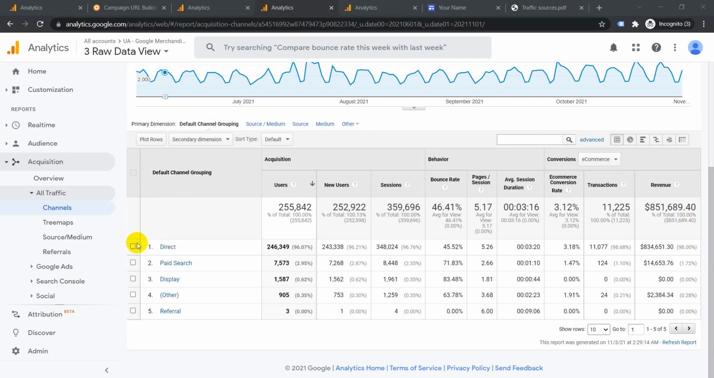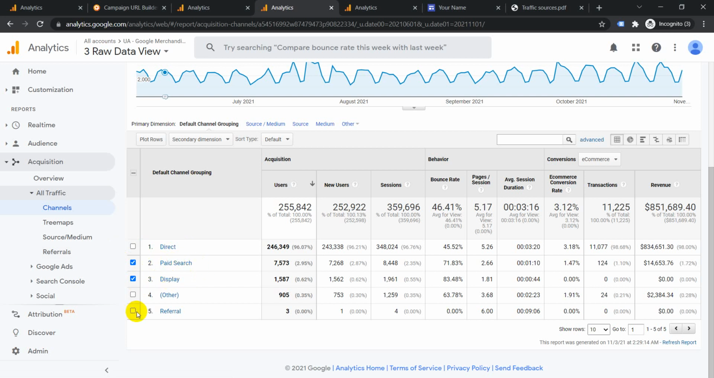So the first one we have is direct. I will explain that a little later. Then the second one we have is paid traffic. Basically, paid traffic is any traffic which comes from paid campaigns such as Google Ads and Bing Ads, which will all fall under paid search. Even display will fall under the Google Ads and Bing Ads and all that.